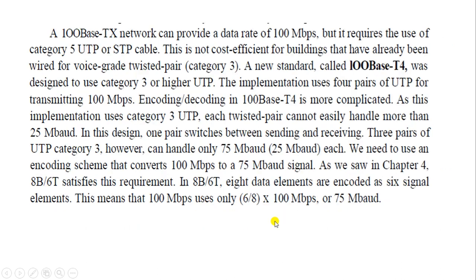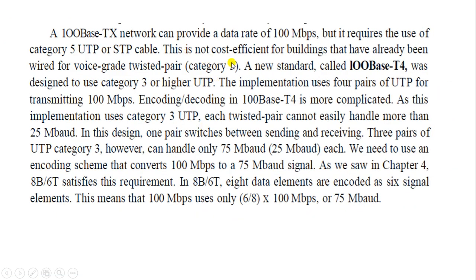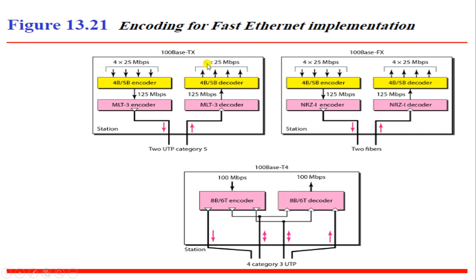The next one is the 100Base-TX network, which can provide a data rate of 100 Mbps. It requires the use of category 5 UTP or STP cable. In this diagram you will be able to see it. Clear? Next, this is not cost efficient for buildings that have already been wired for voice-grade twisted pair, the category 3 standard. As far as 100Base-TX is concerned, we have already studied it.